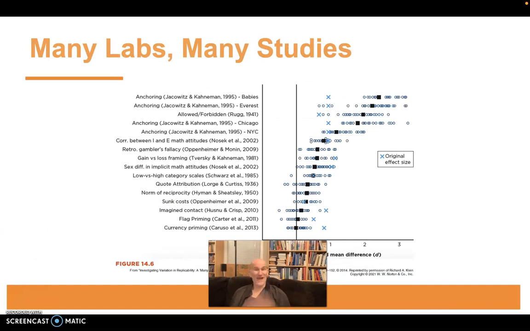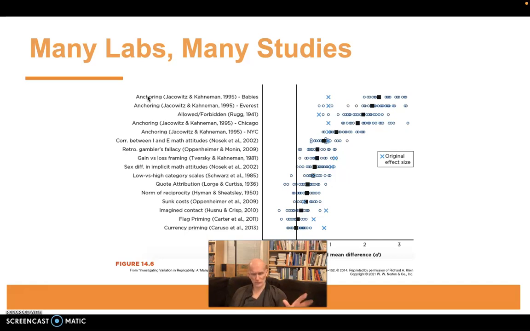In another mass replication study, researchers recruited 36 labs from around the world, and each lab was assigned 16 simple studies from psychology to replicate. Right? So for instance, this first one, the original study was by Jankovic and Kahneman, and it was about anchoring. Like if you prime people with a number, that'll influence their estimates. So people were asked one of two questions.